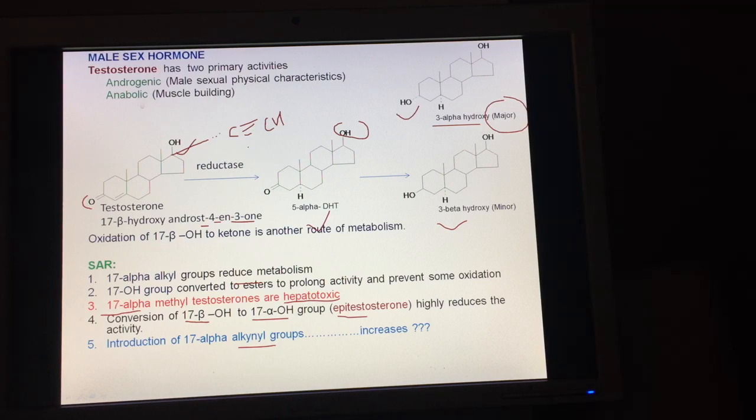And the last point regarding the activity is that all the steroids that have this 4-ene and 3-one structure, double bond at the 4th and keto group at the 3 position, are sensitive to light, and hence they are stored in a light resistant container. All steroids having 4-ene and 3-one are light sensitive. So this was about the steroid testosterone.